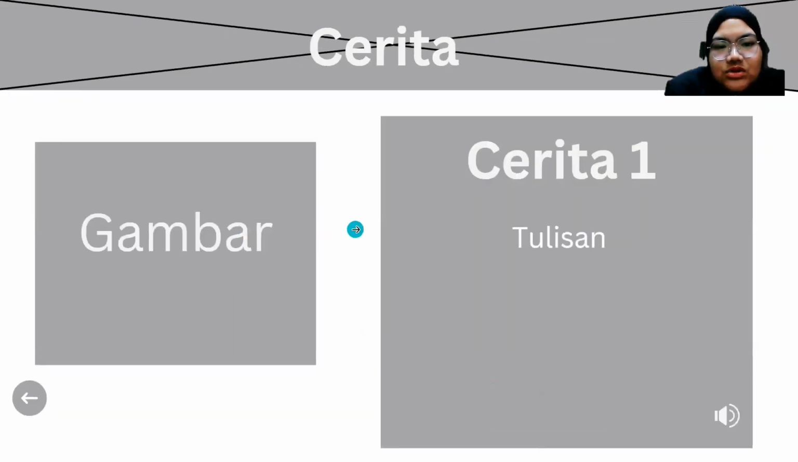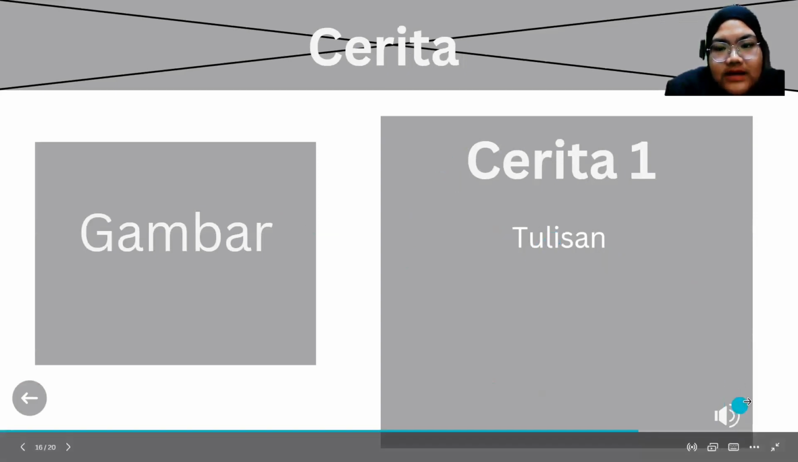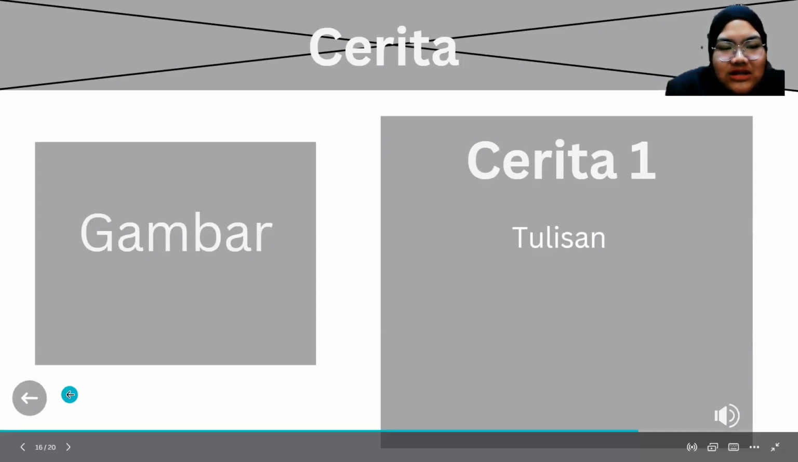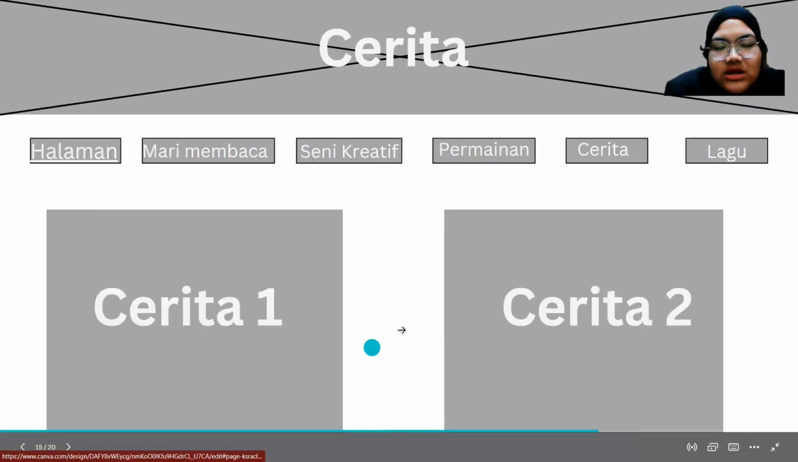Okay, cerita 1, same as cerita 2, there will be a gambar here, and then a title and the text of that story, and they can also have a voiceover narration of that story while they are listening and reading at the same time. After they are done, there is also no scroll down because we only provide two stories. So now they can go back to the main page of the cerita. Okay, now they click the back button. So now they are on the main page.